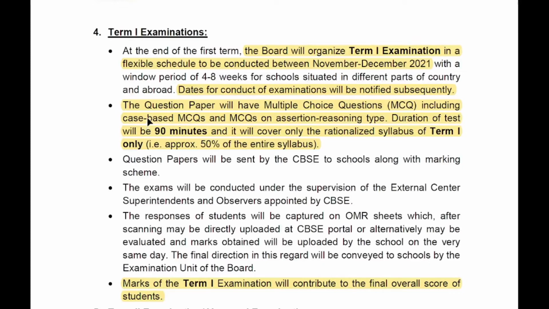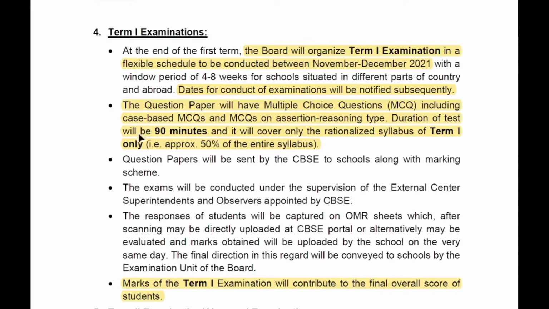Now coming to the question paper pattern. The question paper will have multiple choice questions including case-based MCQs and MCQs on assertion reasoning type. Now coming to the duration.